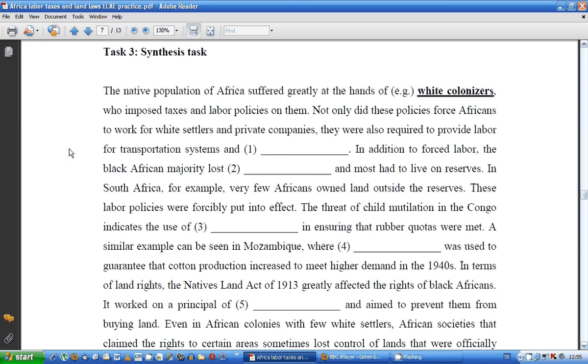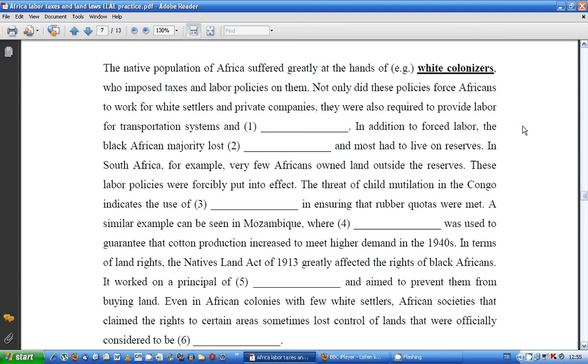Okay, so let's take a look. Alright, so we've got 2 texts. One's about forced labour policies, the other's about land legislation. Okay, so let's start here. In addition to forced labour. Okay, so what could this be? This is probably related to forced labour because this bit here shows that you're moving on from the first one. So you're going to find this in the text about the forced labour policies. The black African majority lost, okay, and had to live on reserves. So this one's probably in the text about land legislation.